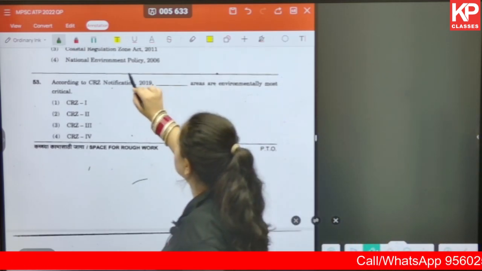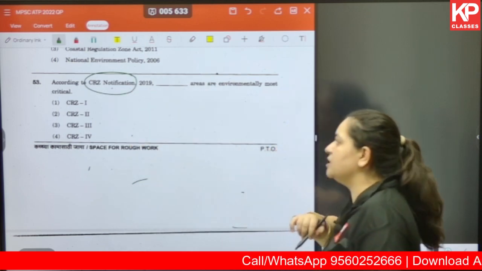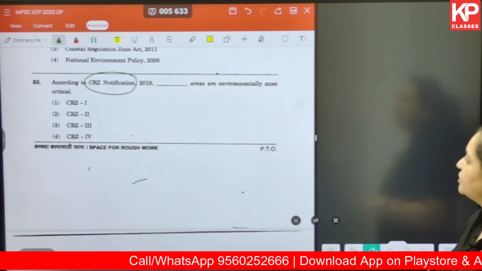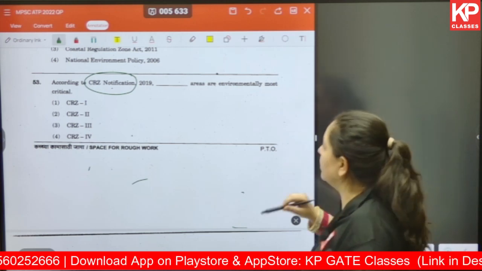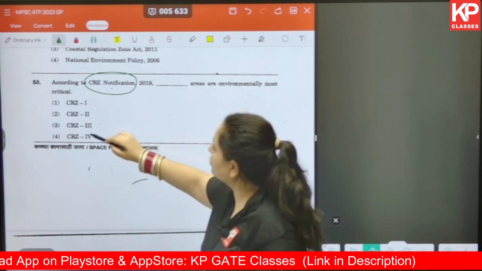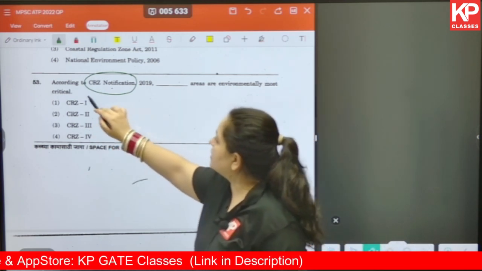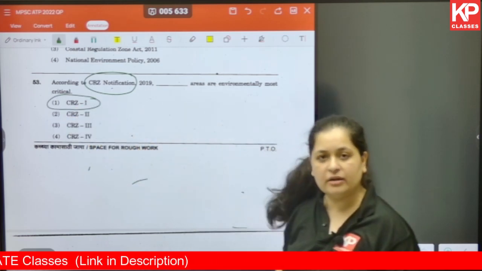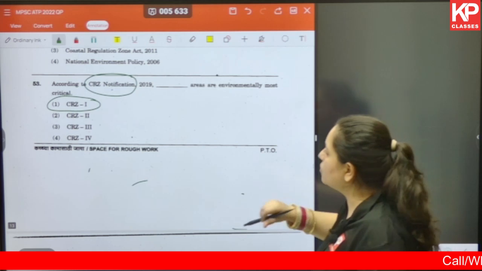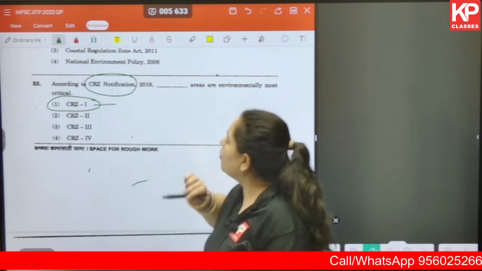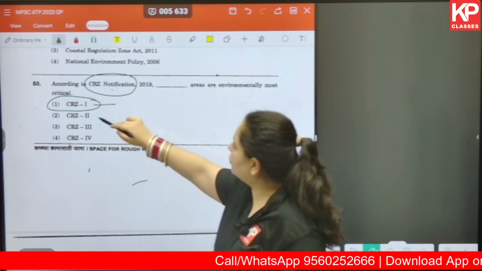Next one, 53. According to the CRZ notification, or the Coastal Regulation Zone notification of 2019, which areas are environmentally more critical? Is it zone 1, 2, 3 or 4? The answer is CRZ zone 1, which is the most critical. As an extra reading, you should also go through what comes in CRZ 1, 2 and 3.